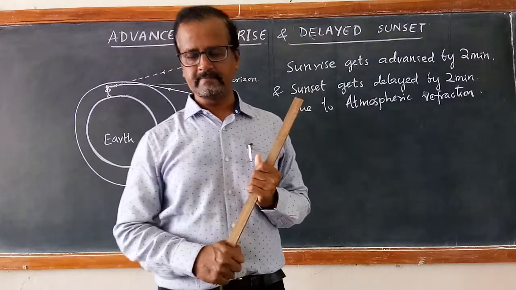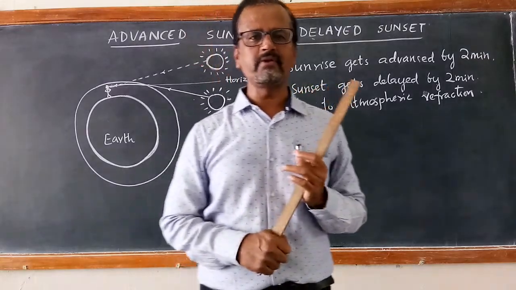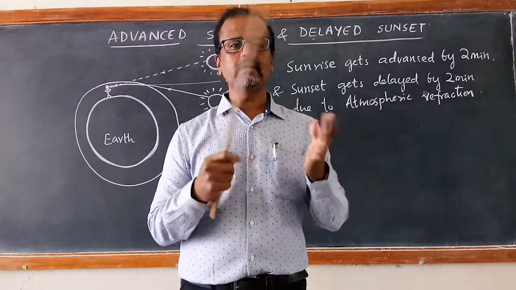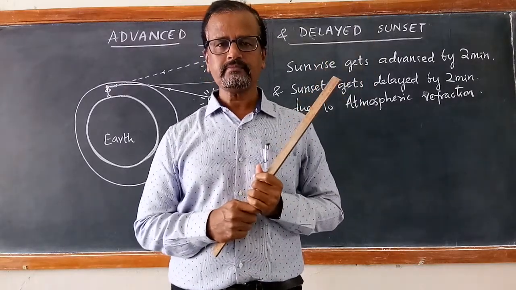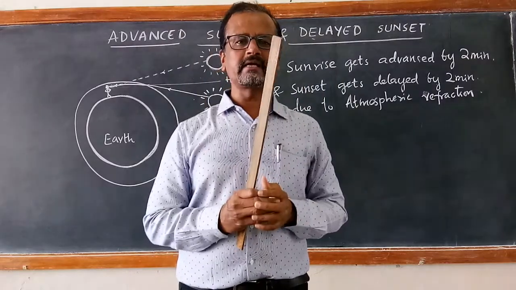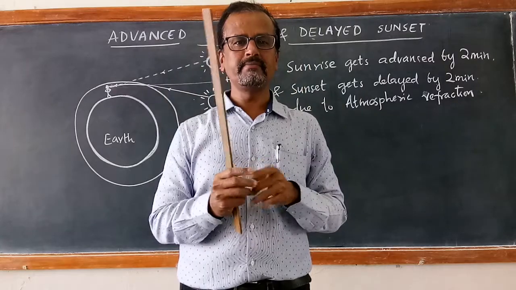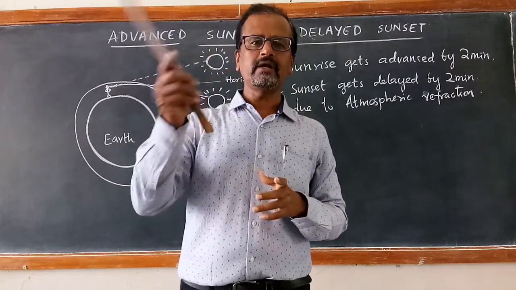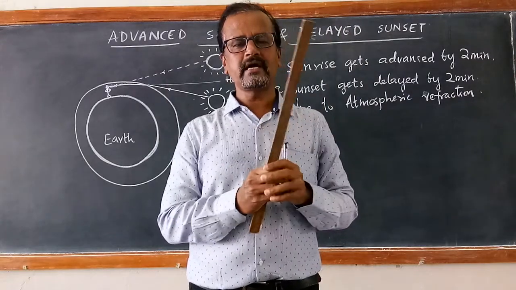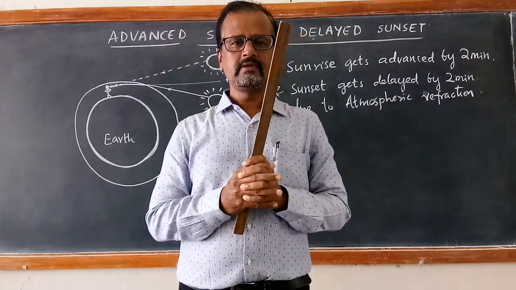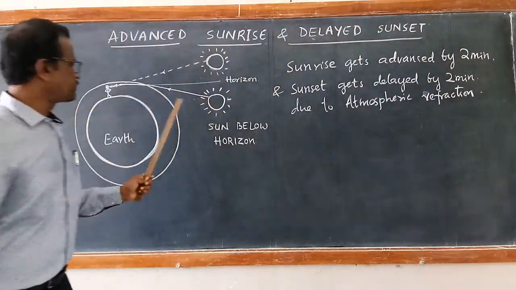This is very interesting. Now next we'll learn some interesting natural phenomena that we see around us, like the sky appearing blue. During sunrise or sunset, the sun appears beautifully reddish in color, and around the sun, the sky appears reddish during sunrise and sunset. Then flattening of the sun is the same thing, atmospheric refraction.